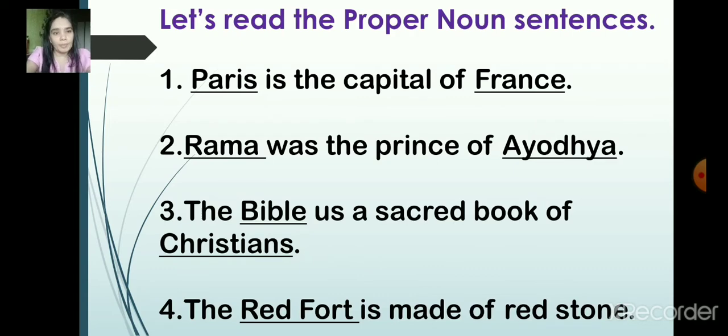Okay. Now let's read the proper noun sentences. Paris is the capital of France. Can you see here? P capital, F capital. Rama was the prince of Ayodhya. So R capital, A capital. Rama is the particular name, so it's a proper noun. The Bible is the sacred book of Christians.